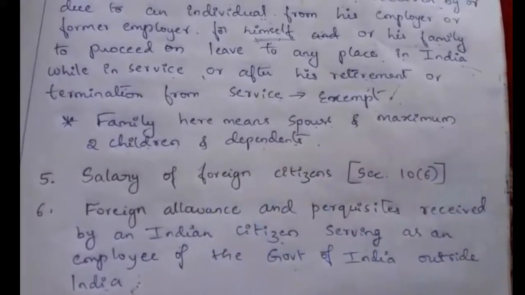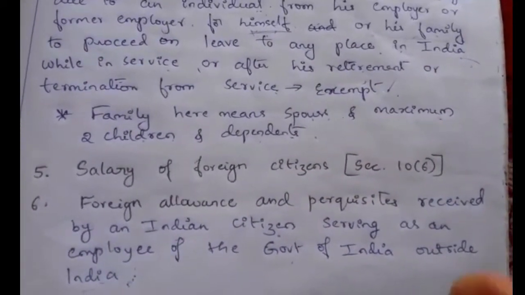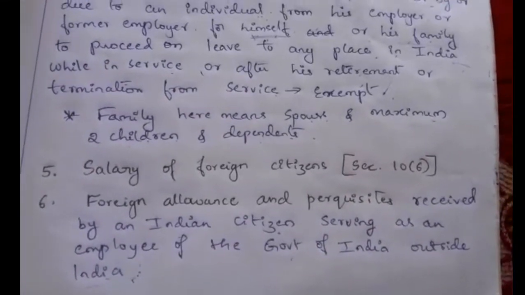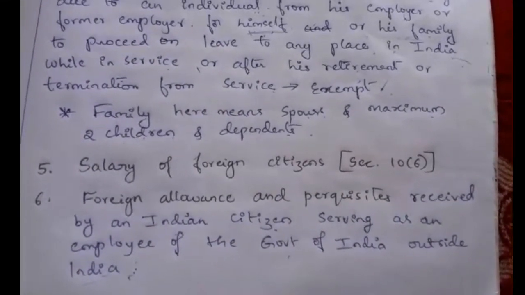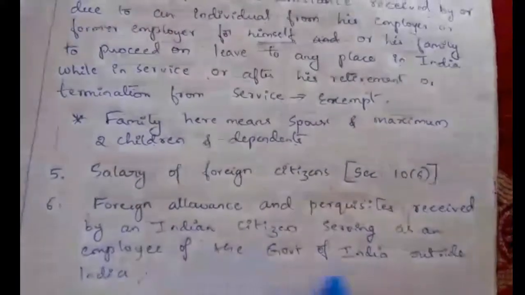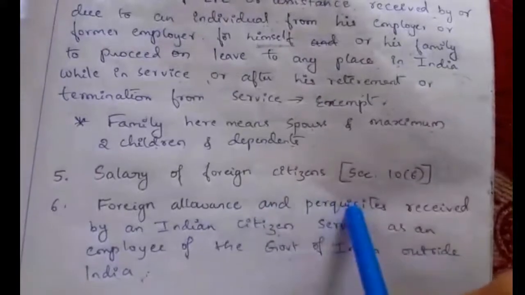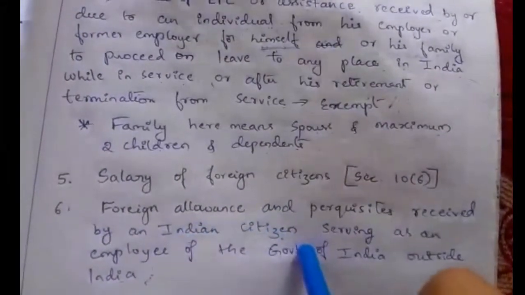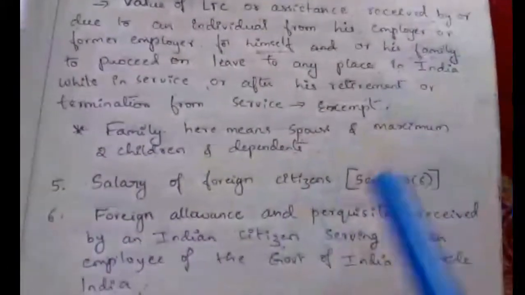He will get some extra benefits along with his salary because he has to serve outside India. That foreign allowance or perquisites received by that Indian citizen is exempt or tax free.